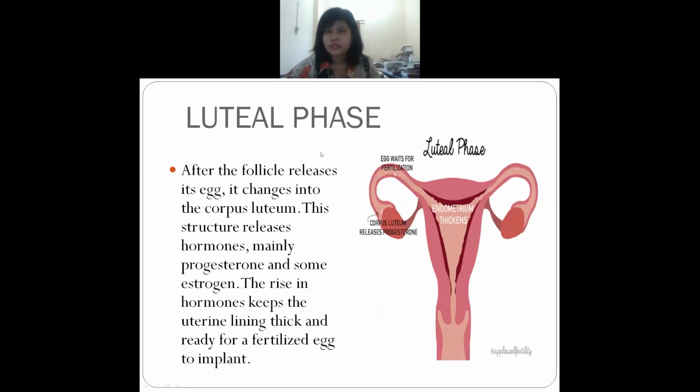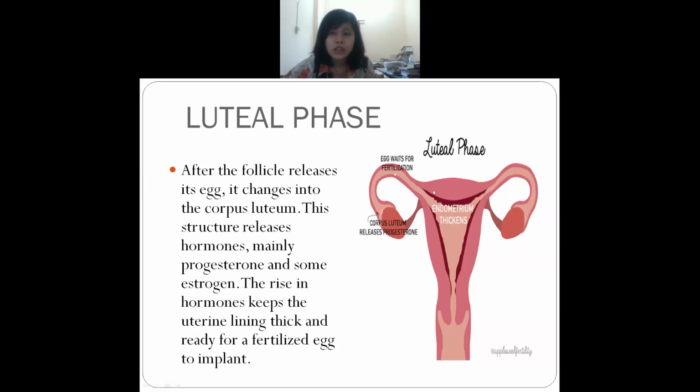Okay, so next, the last phase is the luteal phase. In this luteal phase, what will happen? After the follicle releases the egg, you remember it or not?